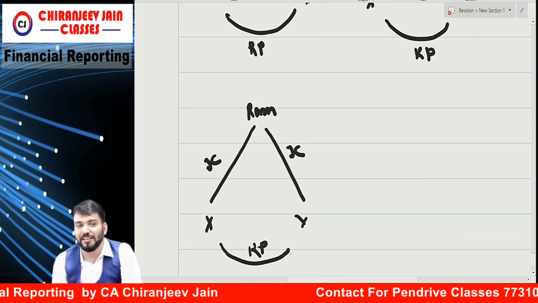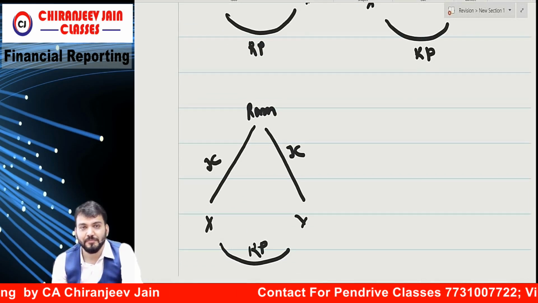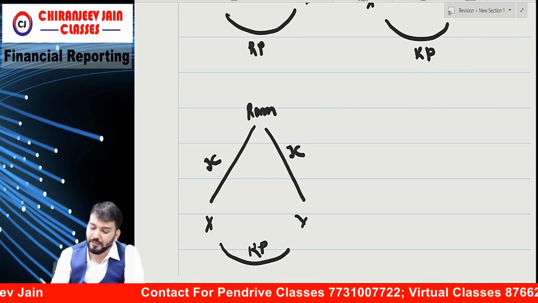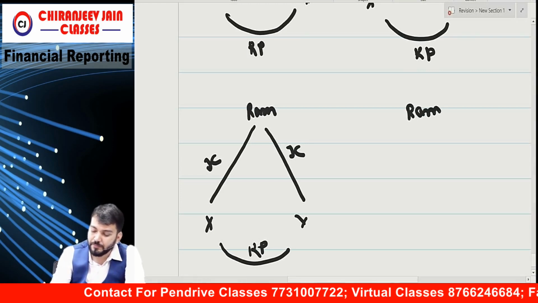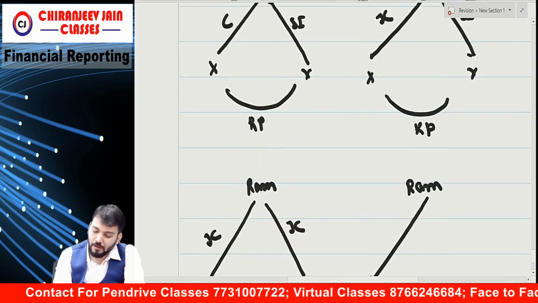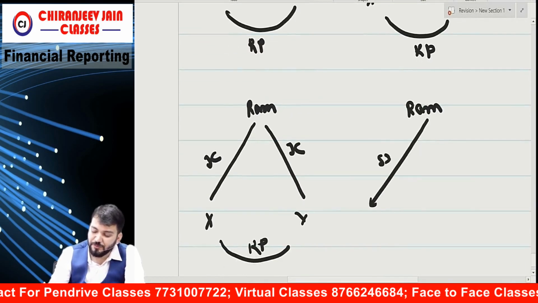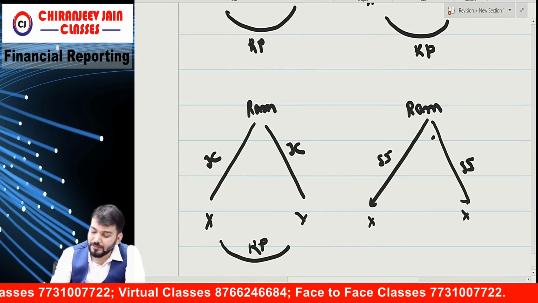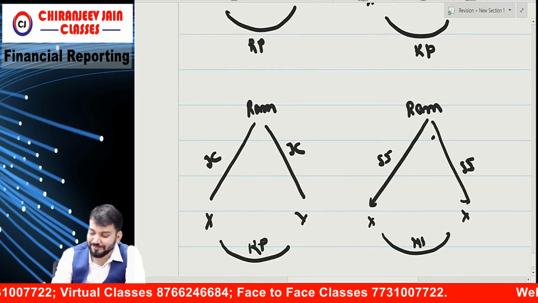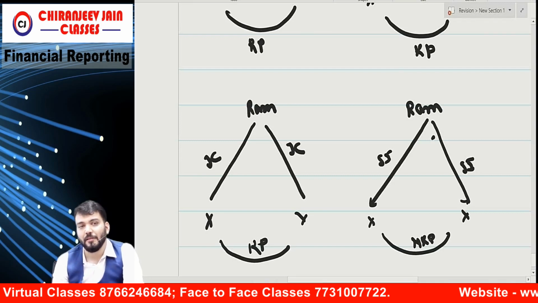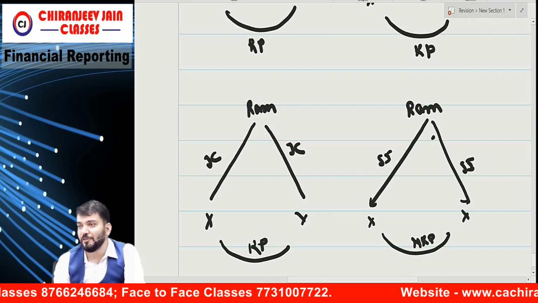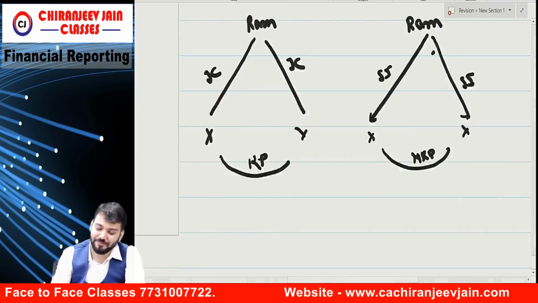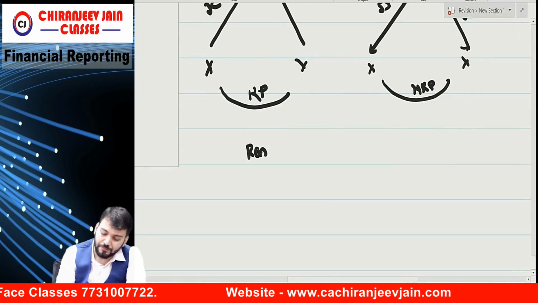I'm just giving you all the cases. Then I will give you how to understand in the exam. Okay. Then Ram, significant influence, significant influence. These are not related parties. Understood why? Because control is missing. Control is missing.